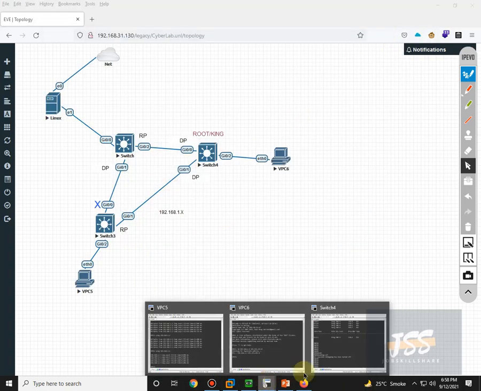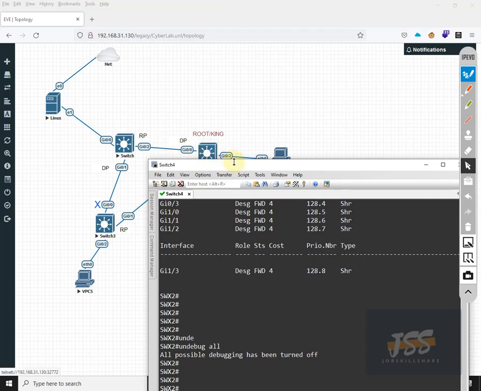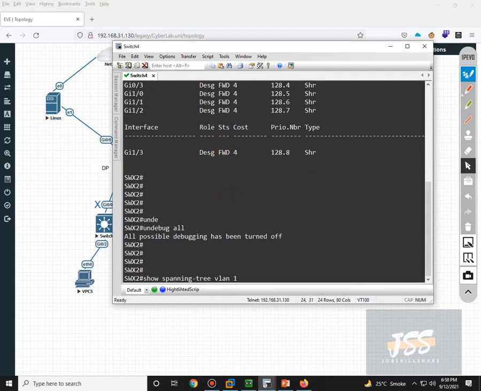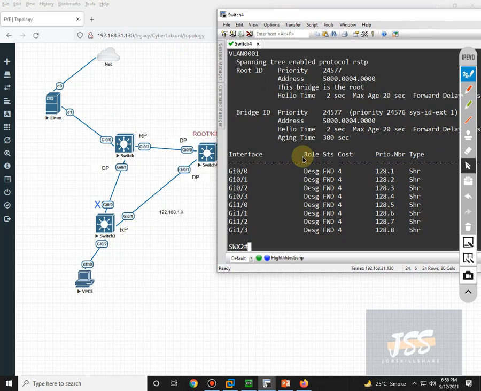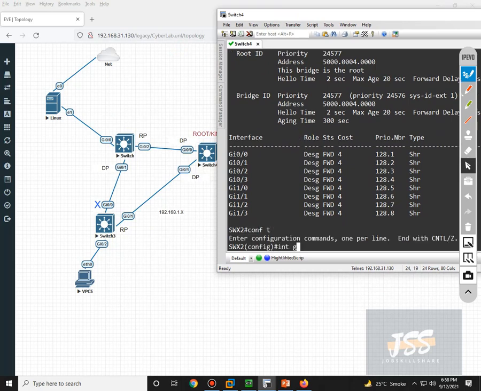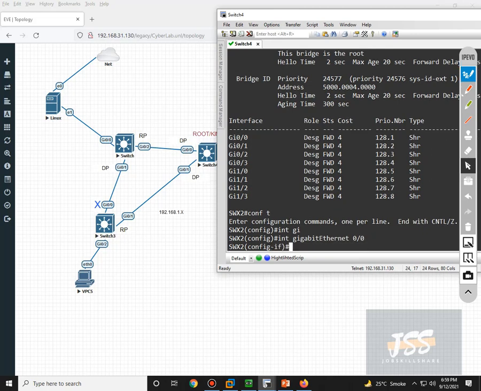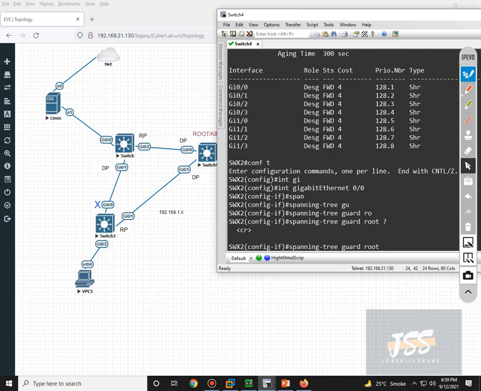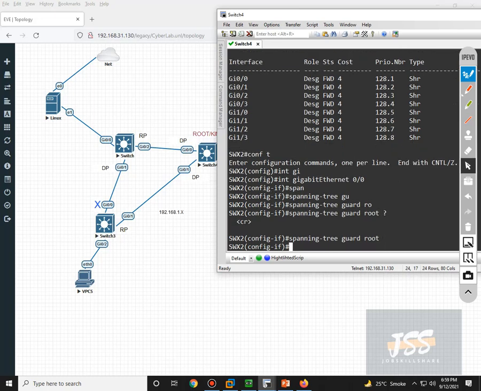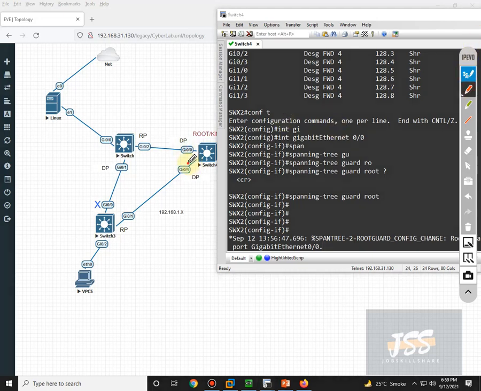Now go back to this switch and type the command show spanning tree for VLAN 1. Now you can see it has become the root bridge again. So this has become the king of this topology again. To mitigate these issues, you need to go into interface GigabitEthernet 0/0 and type spanning-tree guard root. That's it. Enter.